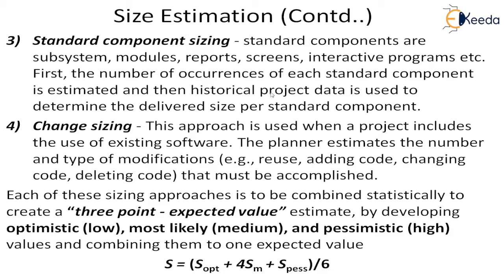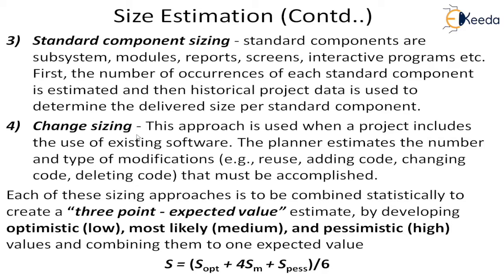You can say that if it has certain types of features, then the size is this, because you have derived it from your past projects and created some kind of standard metrics. Similarly, you can do it for reports. You can define the modules, how many classes there are, and things like that. This is what is known as standard component sizing.